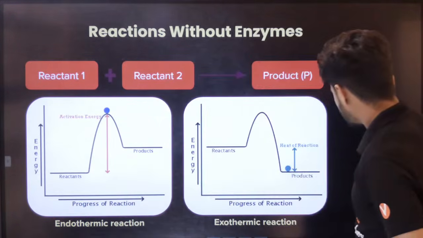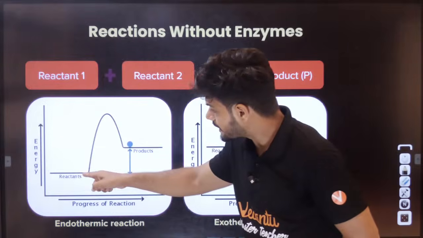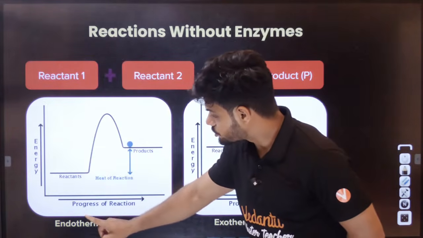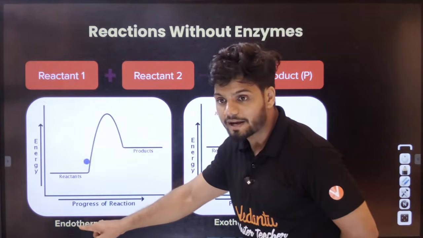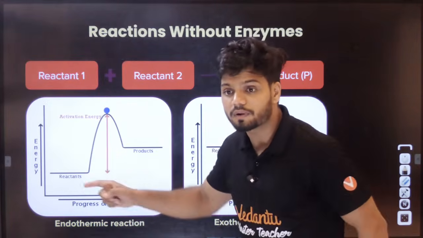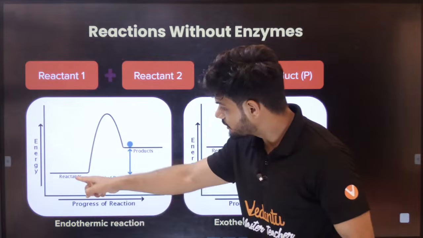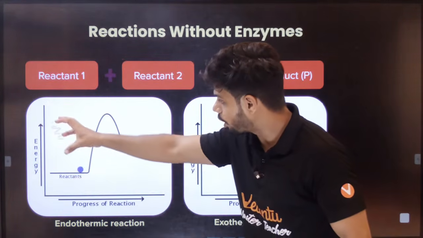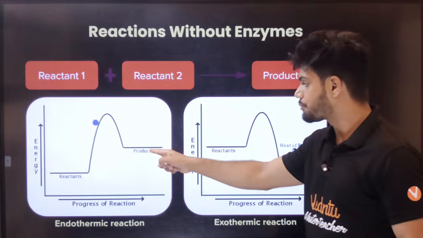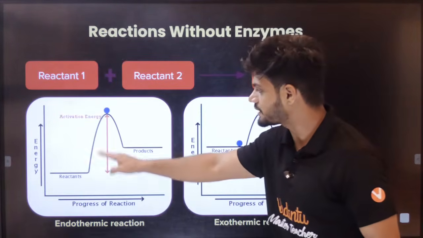Here, reactants have less energy. So in endothermic, these reactants will absorb energy. The endothermic reactant has low energy, absorbs energy and becomes product, to reach the activation energy.